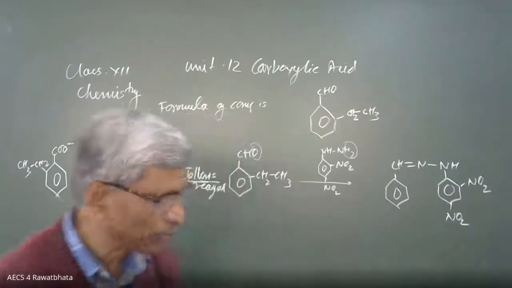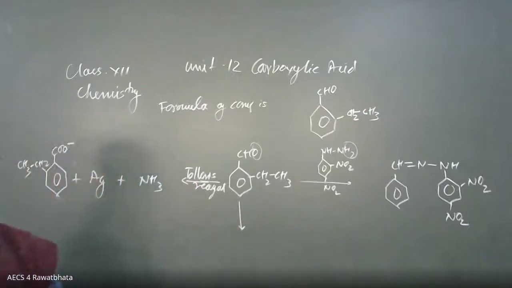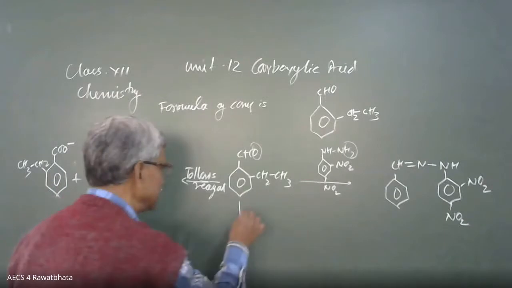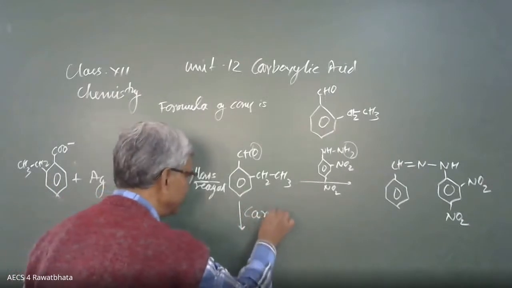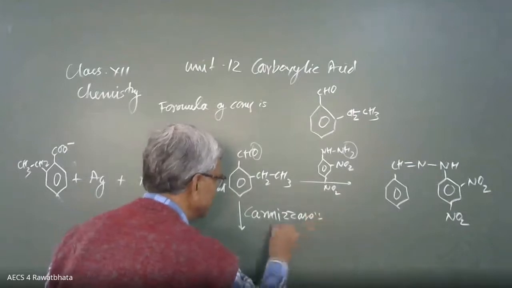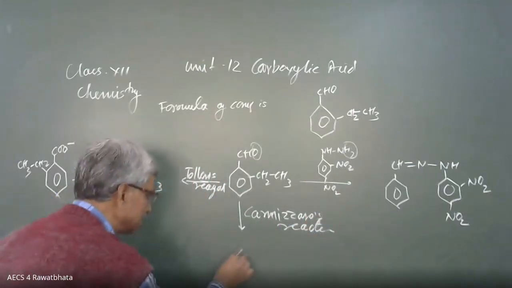It undergoes the Cannizzaro reaction. Cannizzaro reaction means there is self oxidation-reduction. And this Cannizzaro reaction is like this.